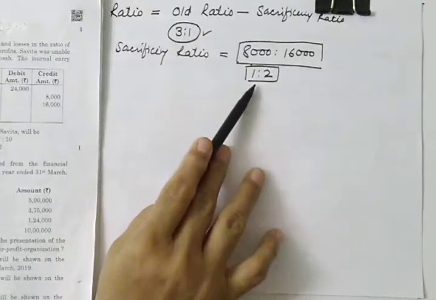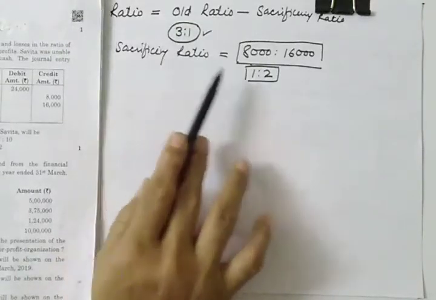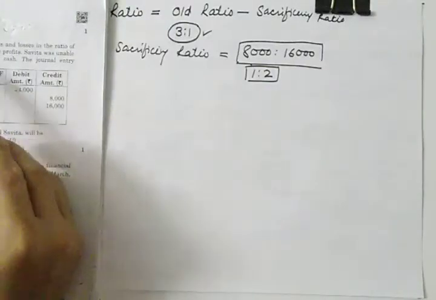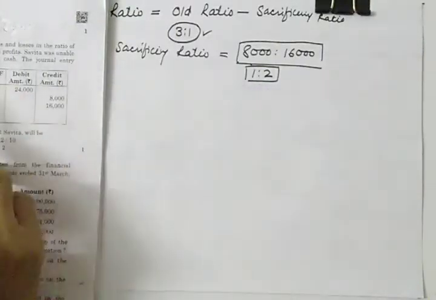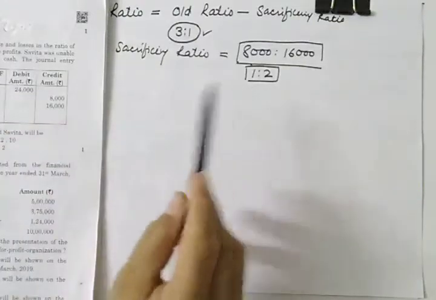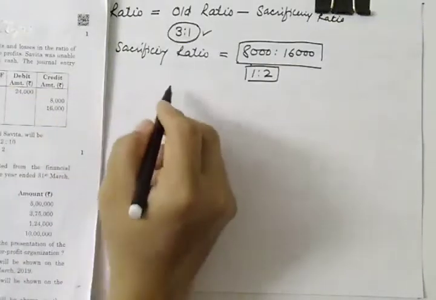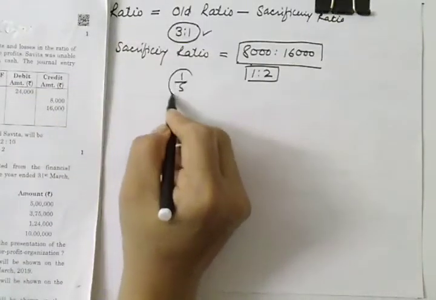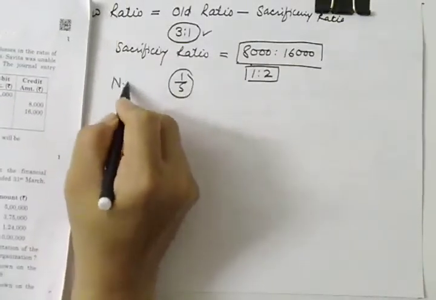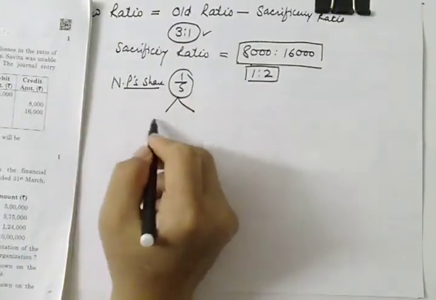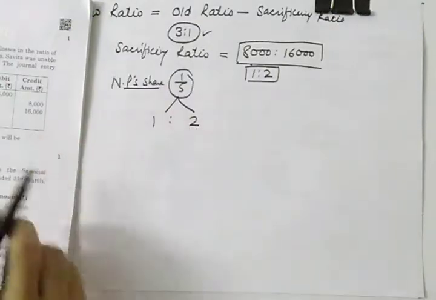No. Why not? Because you know that the total of the sacrificing ratio has to be equal to the new partner's share. They are sacrificing the new partner's share of 1/5 in the ratio of 1:2.